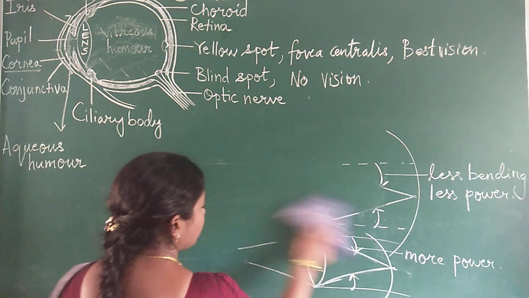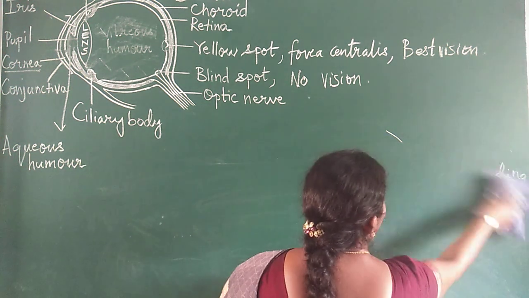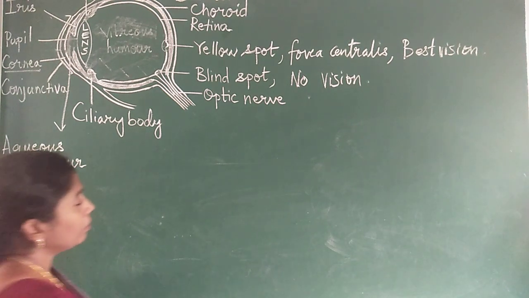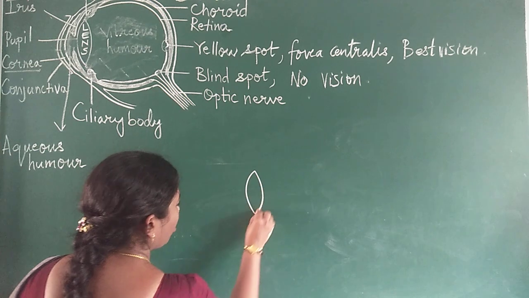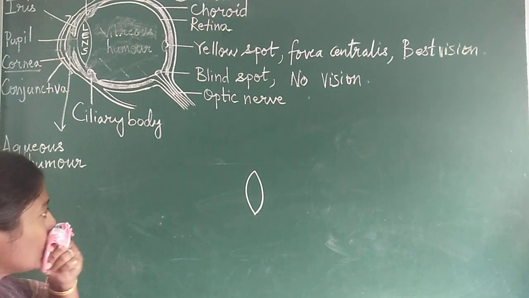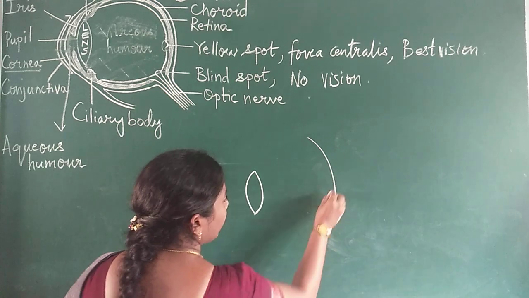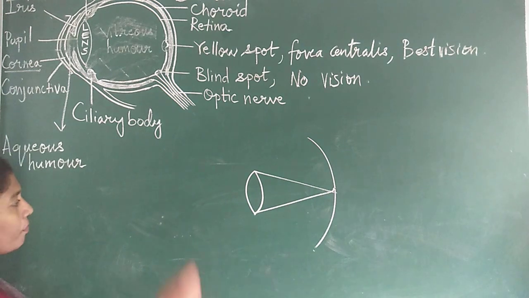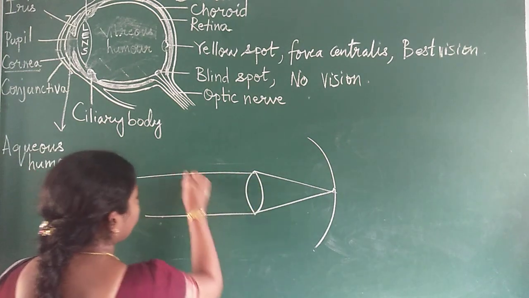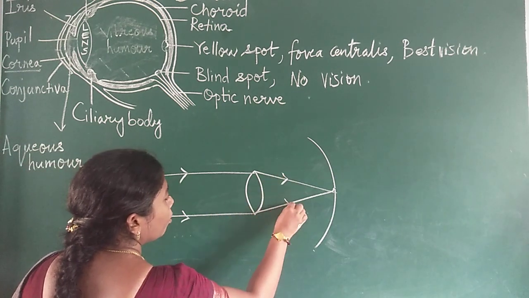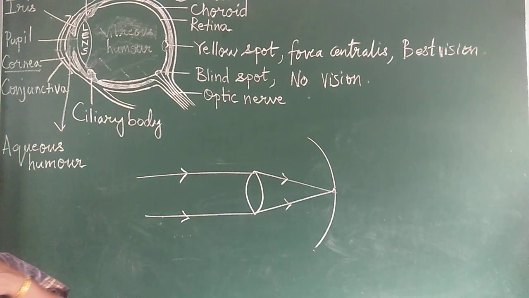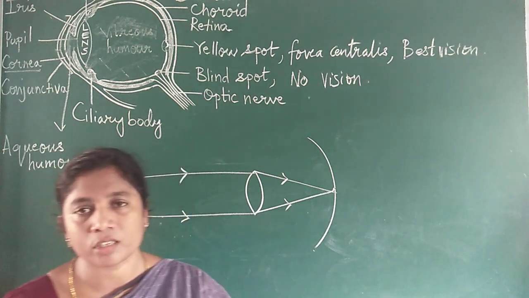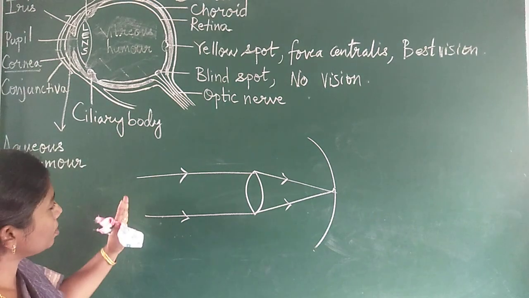Now let us see what happens exactly. If this is a normal lens, and the image is falling exactly on the retina, you can see these are the light rays entering. This is the normal vision. That means the person doesn't have any problem with the eye. His vision is normal. That kind of vision is called normal vision.